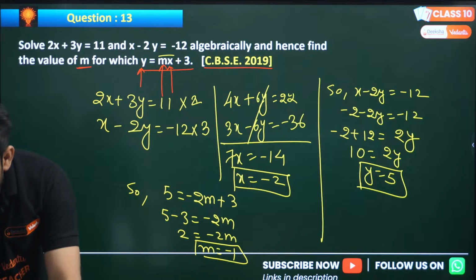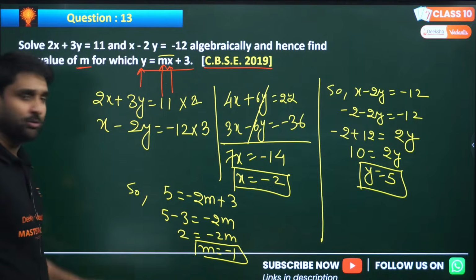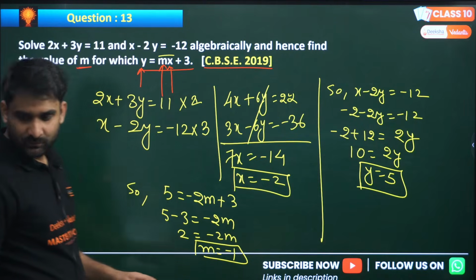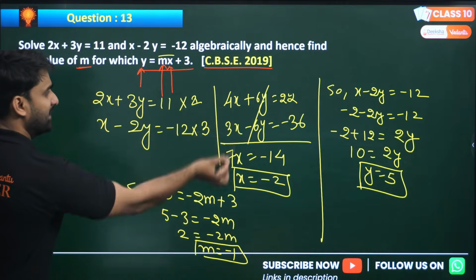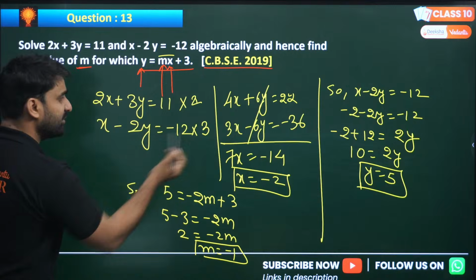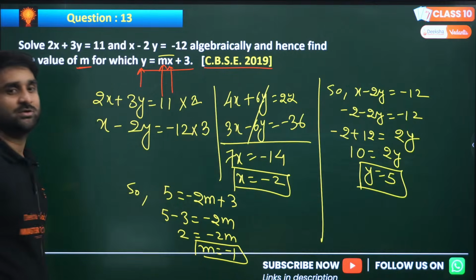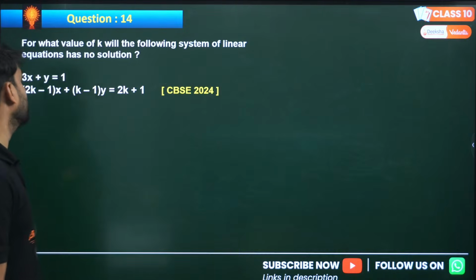Yes. Only one. Very good. Minus 1 will be the correct answer. I hope you are getting my point. So I have multiplied this equation by 2, I have multiplied this equation by 3, and I have added both the equations. Moving to next question number 14.